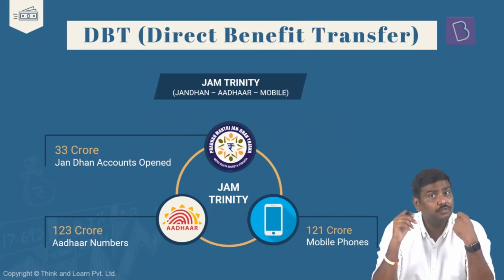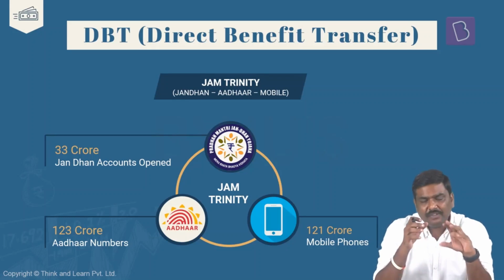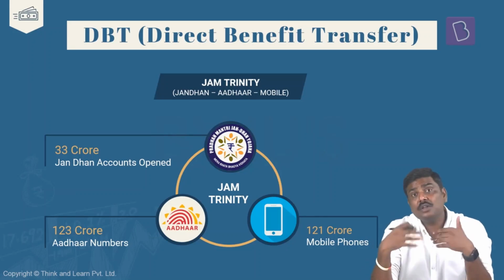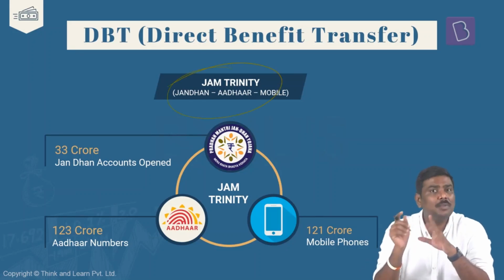And as already mentioned, more than 400 to 450 schemes are covered under the concept of a direct benefit transfer. Now, there are three very important enablers of DBT, that is, the systems which are used to promote the concept of a DBT by the government. One is the JAM Trinity, Jan Dhan Aadhaar Mobile Trinity. We'll have a discussion related to that.